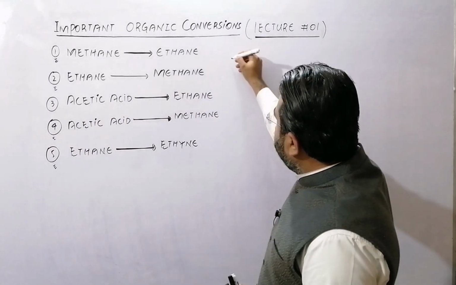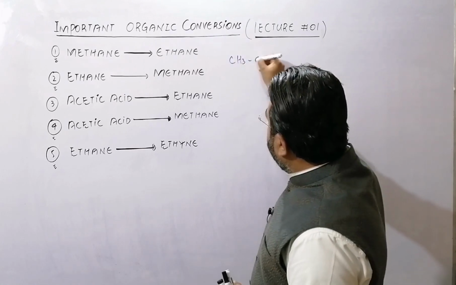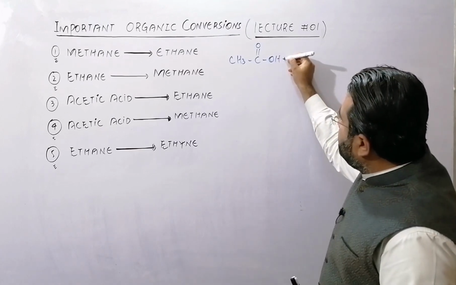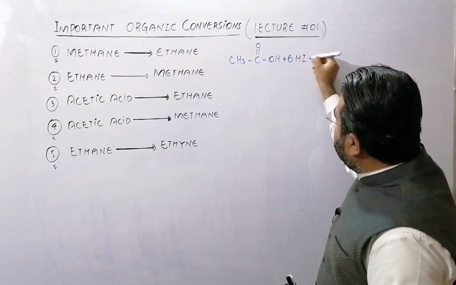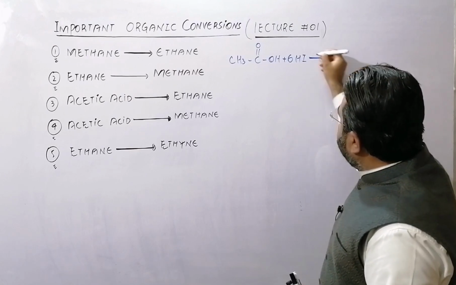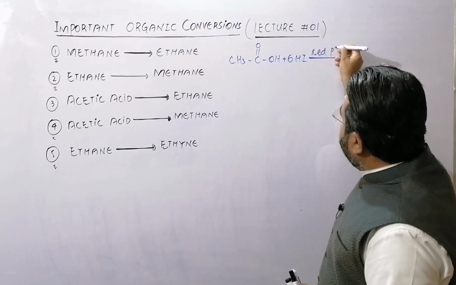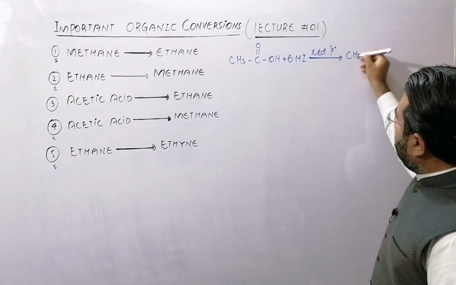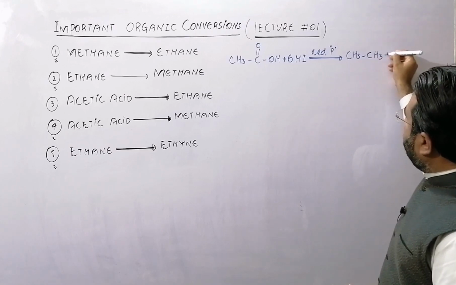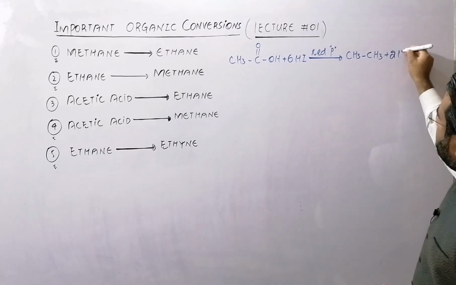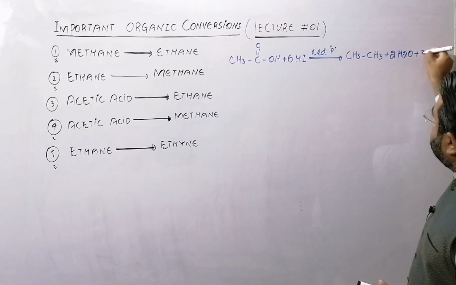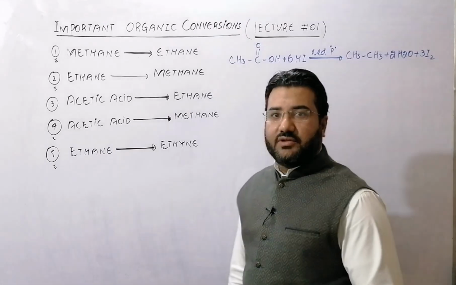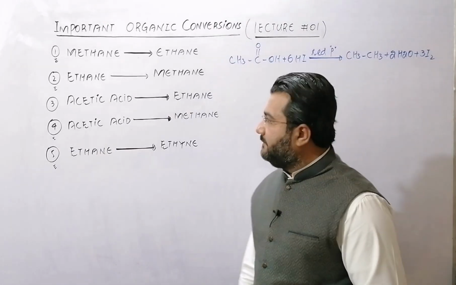So acetic acid, and for complete reduction, a strong reducing agent like HI will be used in the presence of red phosphorus, and ethane plus 2 moles of water and plus 3 moles of iodine. So in this way, you can convert the acetic acid into ethane by its complete reduction.